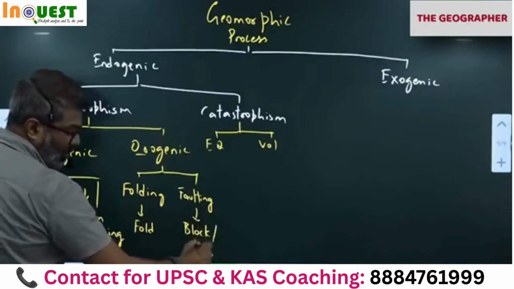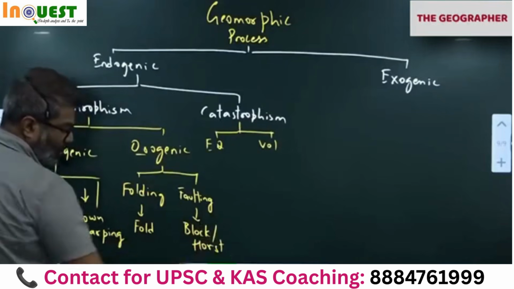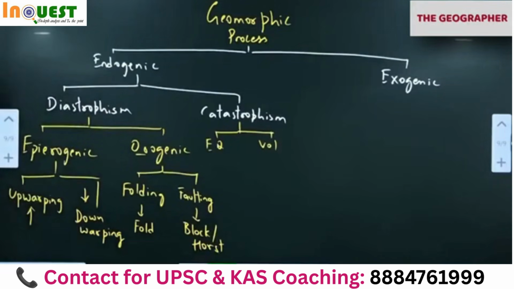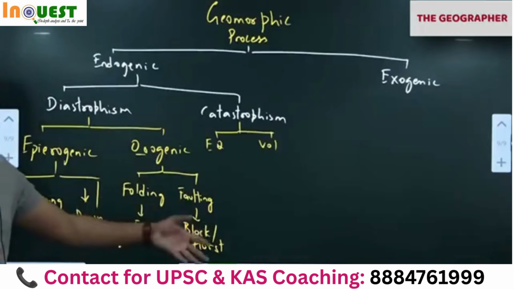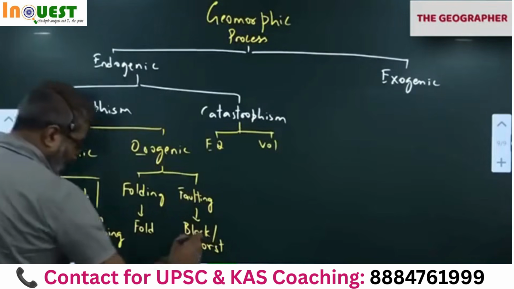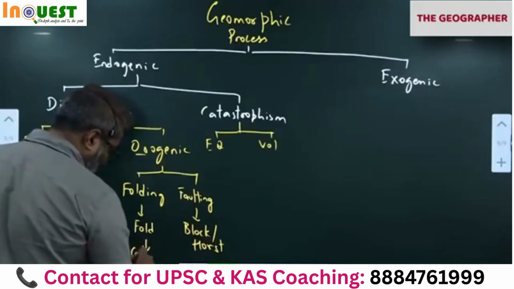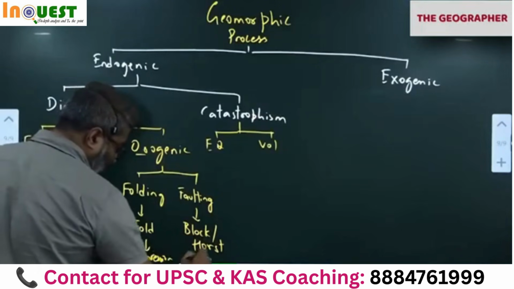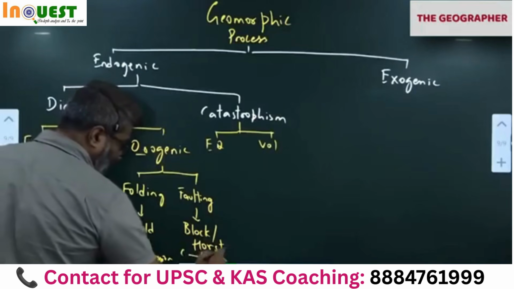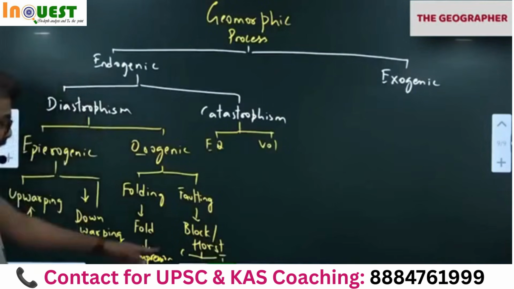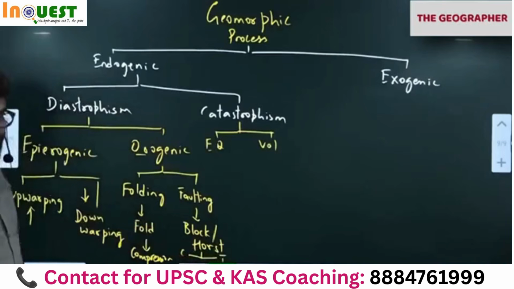Remember Horst mountain, block mountains, fold mountains. Folding happens because of compression. Faulting can happen because of both compression and tension. Okay, can I write that? Compression only. Here compression and tension. C and T I am writing. C stands for compression, T stands for tension.